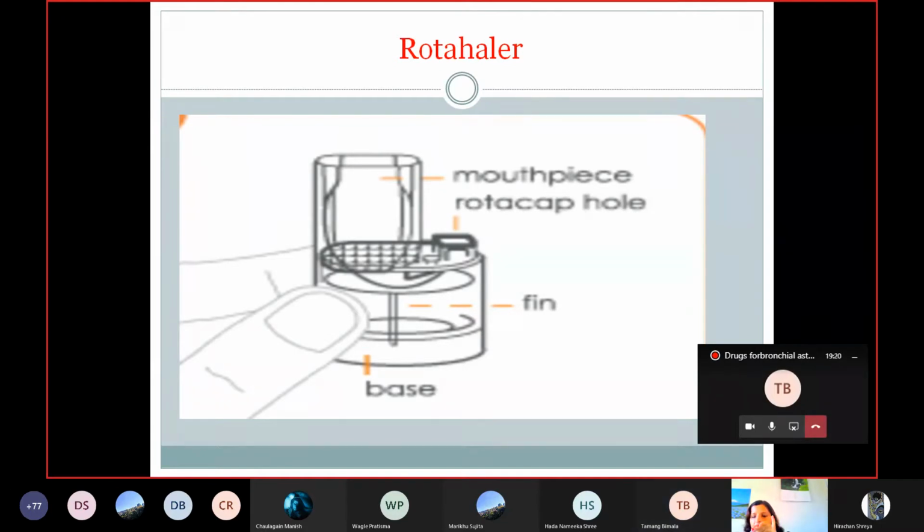Okay, this upper portion is the mouthpiece, and you can see here a small hole. This is the rotacap hole in which the drug is kept. The drug is available in the form of a capsule like this. Can you see the capsule in my hand?